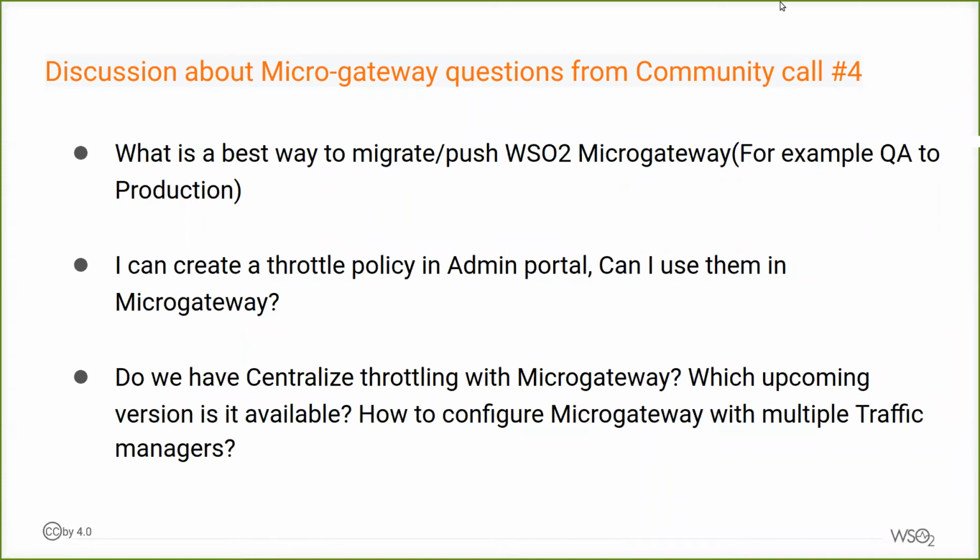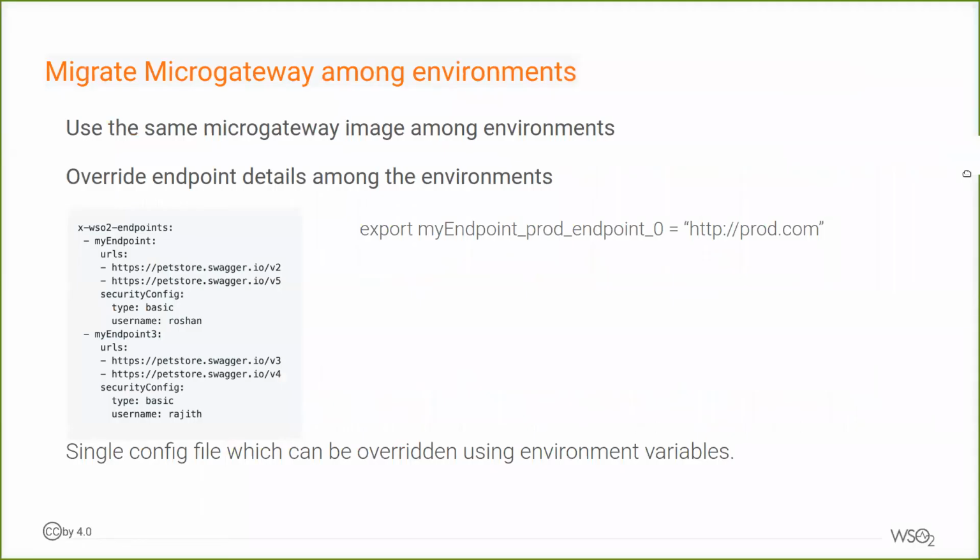So these are the questions like how we can best migrate Micro Gateway between environments, for example, dev to test and test to production, and how we can create throttle policies for local throttling use cases, and is there a way we can have some sort of centralized throttling counting capabilities, and in which version those are available, and how to configure Micro Gateway with multiple central traffic managers. So Krishan, could you change the slide? Yeah, thank you.